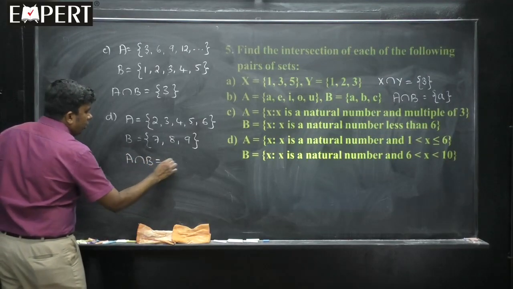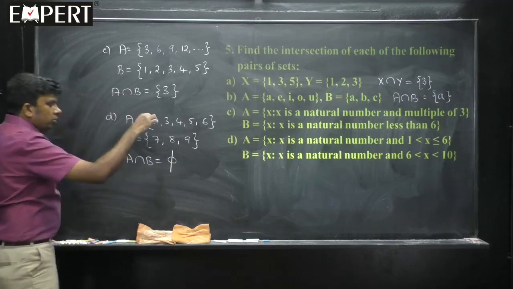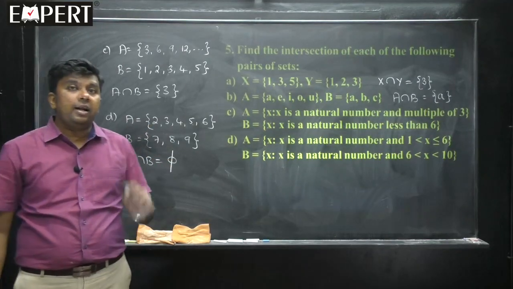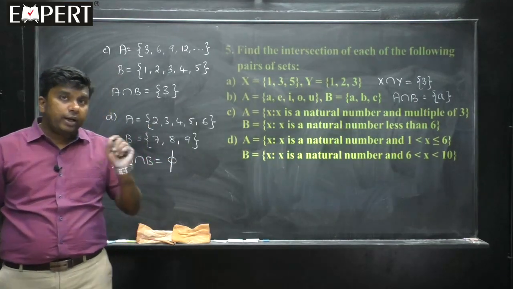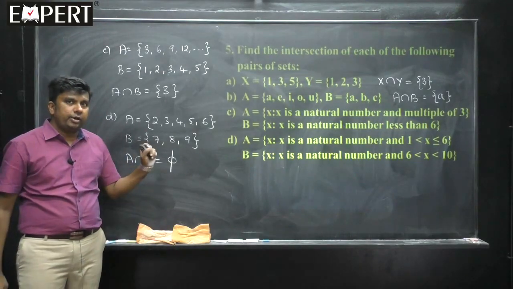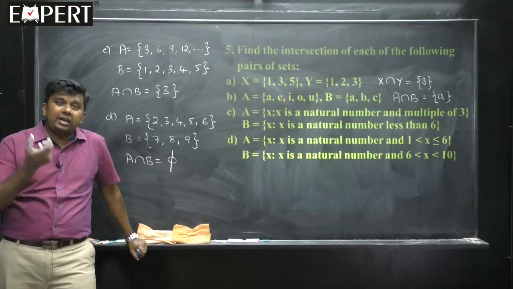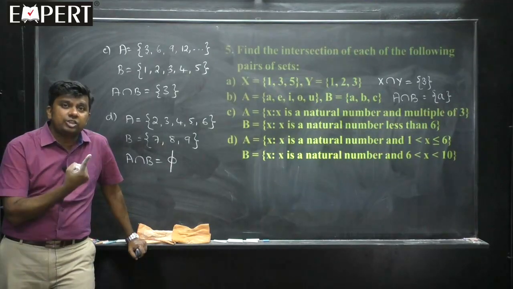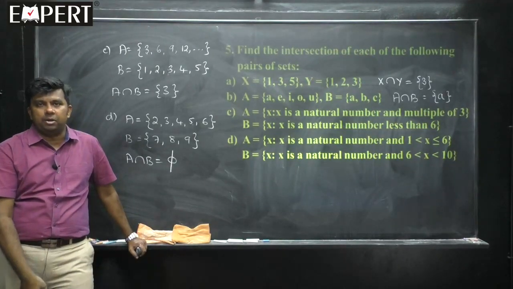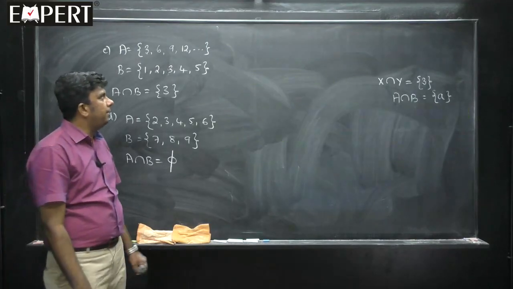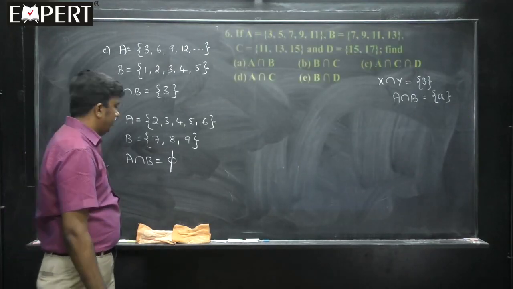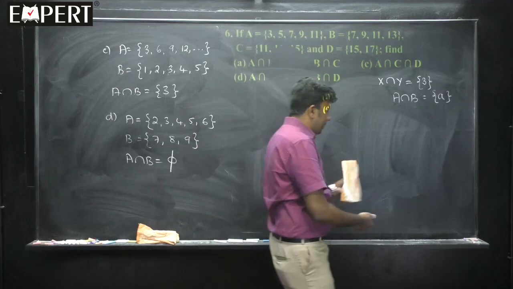Can you find any common elements here? No. Therefore, you have to highlight that by writing null set. Don't write disjoint sets. They have not asked whether it is disjoint or not. It is a null set. Intersection is a null set. Hence, we can understand that those two sets are disjoint because no elements are in common. Okay, that is about problem D under 5. Next, we go to question number 6.